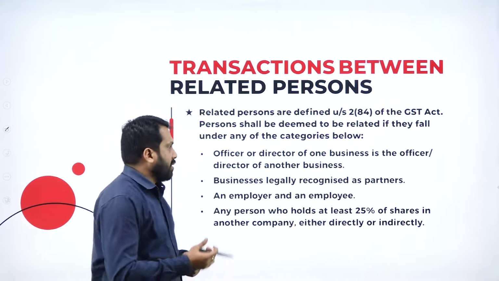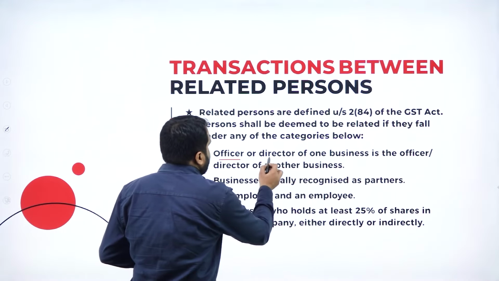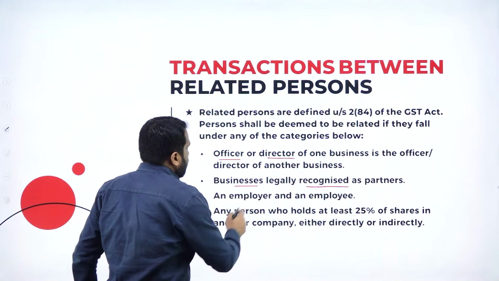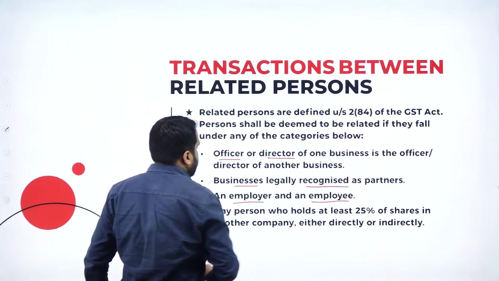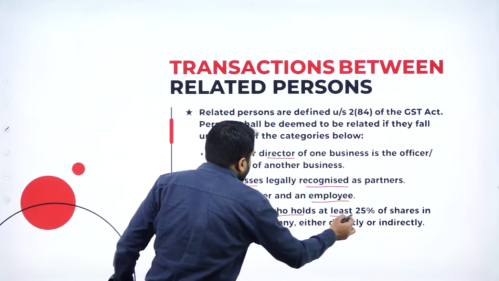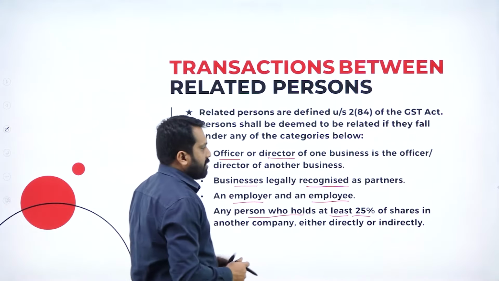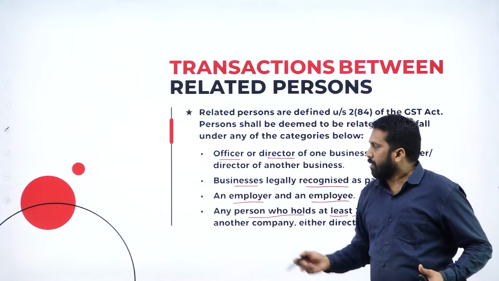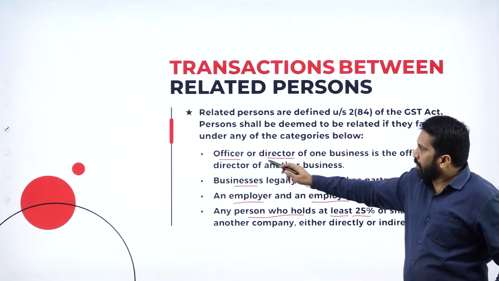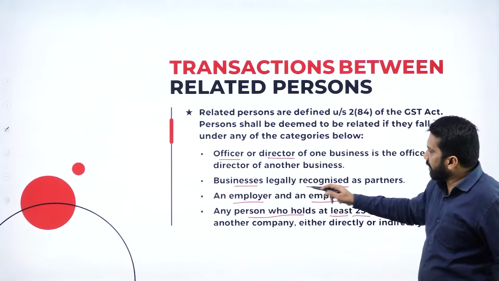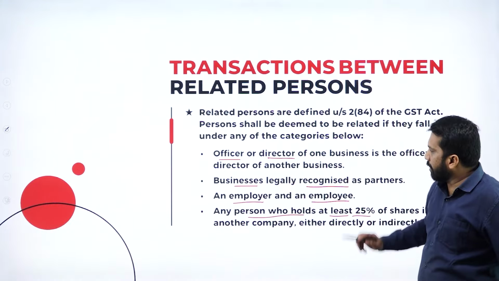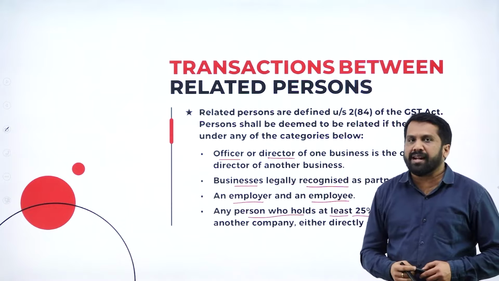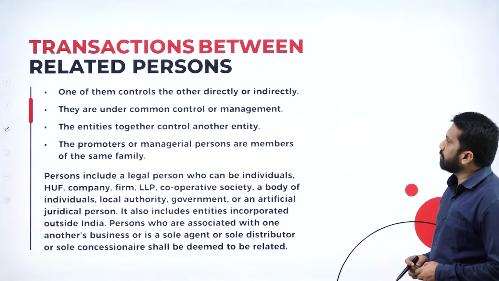The next one, transaction between related parties. Who are the related parties? Already explained to you: officer or director, business legally recognized as partners, employer or employee, and a person who holds at least 25% of shares. These people are called related persons. Your 2-mark question: who are called related persons? Officer, director, legally recognized business partners, employer or employee, and a person holding at least 25%. These people are treated as related persons.